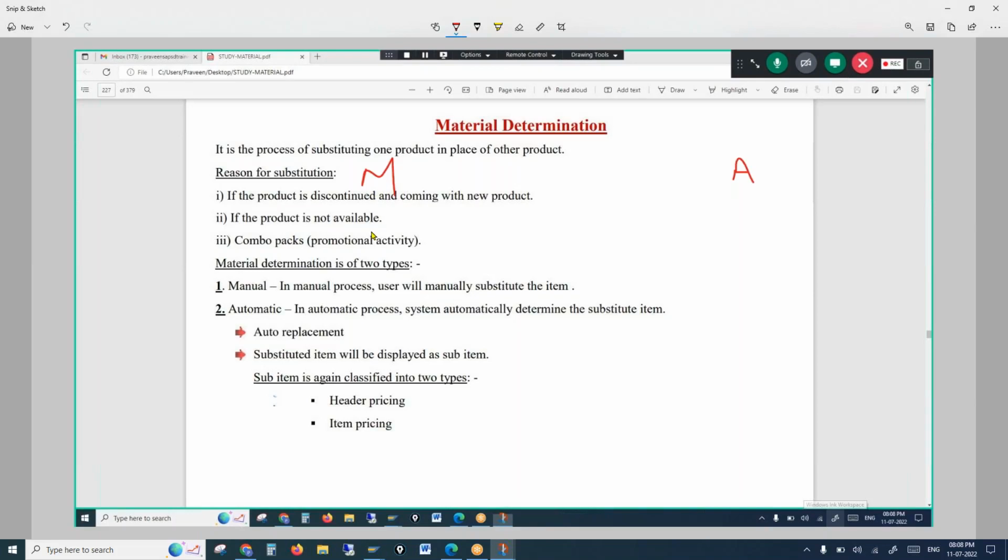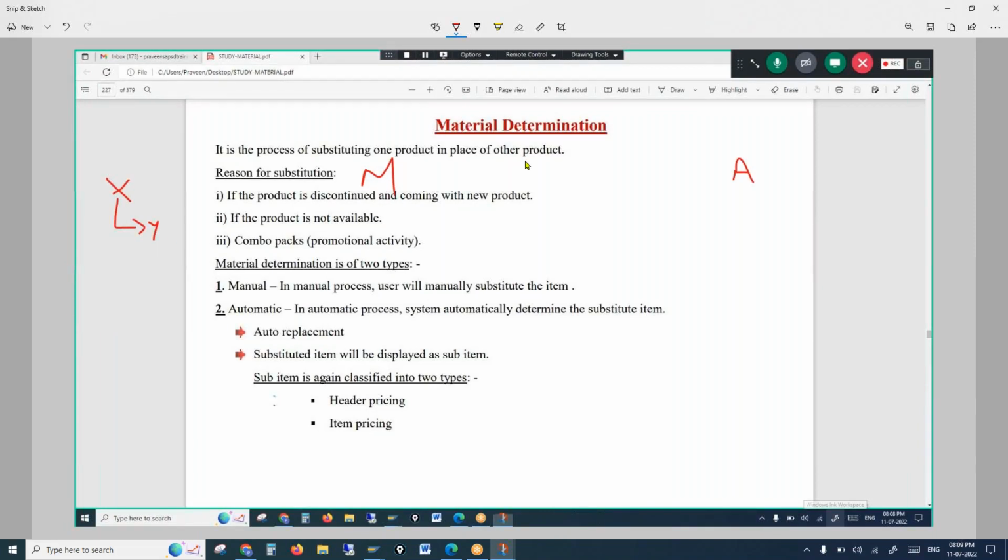Manual means the user is already aware that this material is not available. So what will the user do? He will replace that material with another material. That means if the customer is asking for X material, the user already knows that this material is not available, so the user will create an order with Y material.